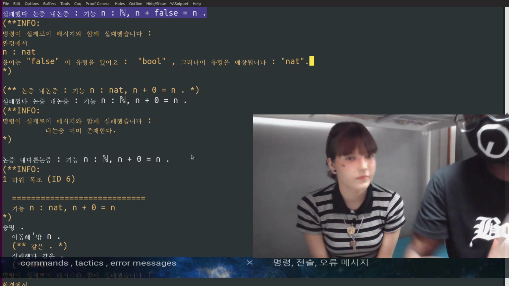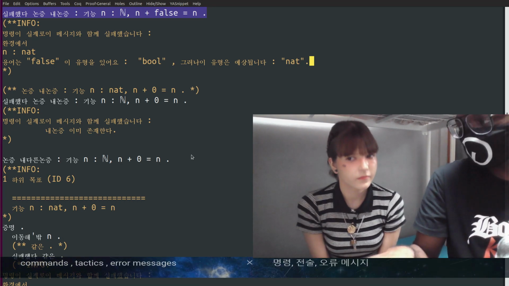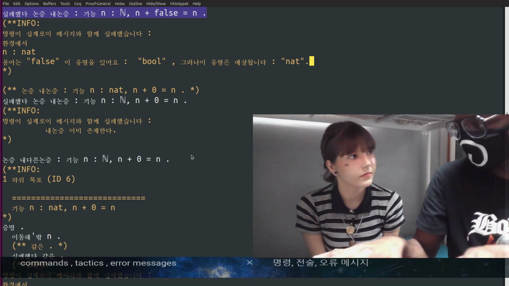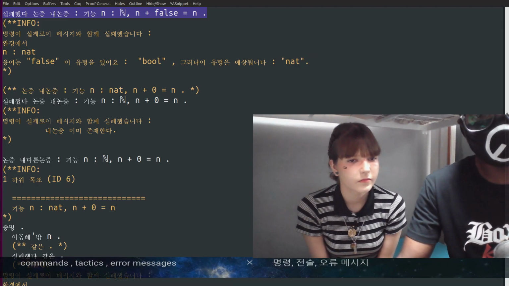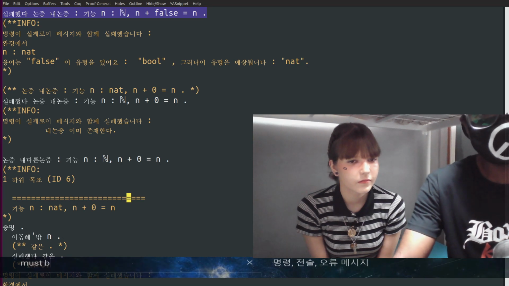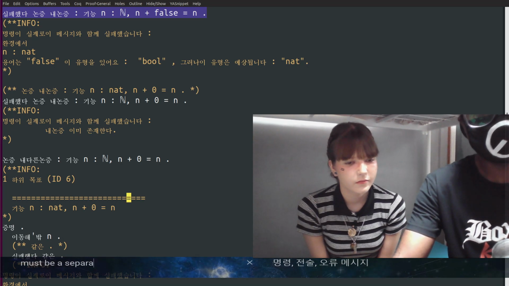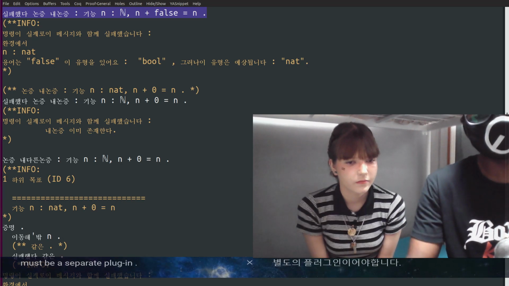You want only to change the language that they use. So if you speak Korean, you can use Korean, but you don't change the main software. So that means it has to be a separate plugin, not the main software.